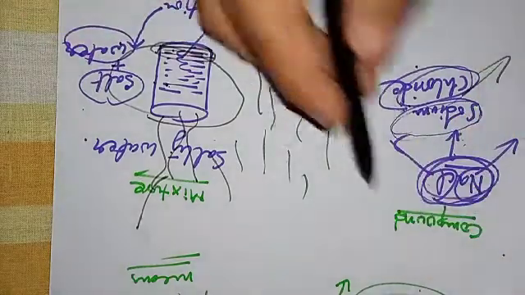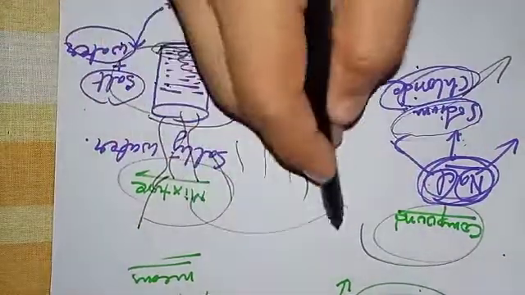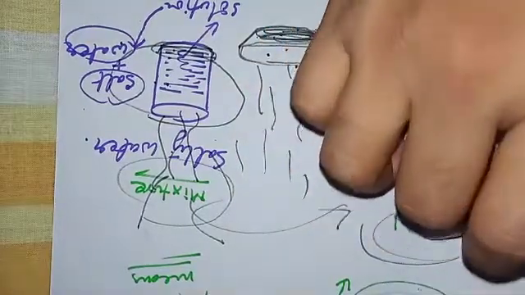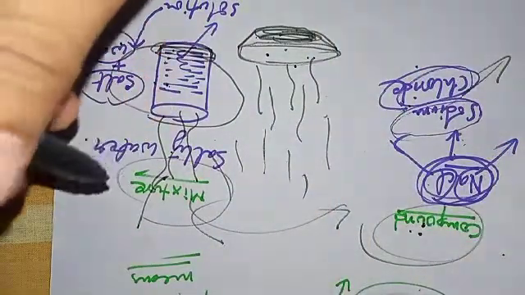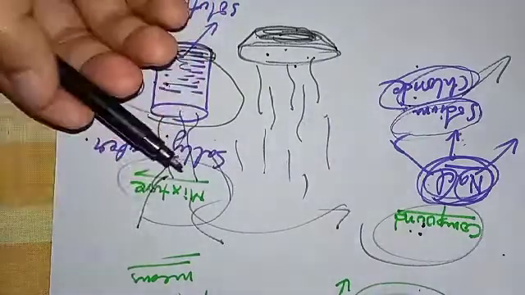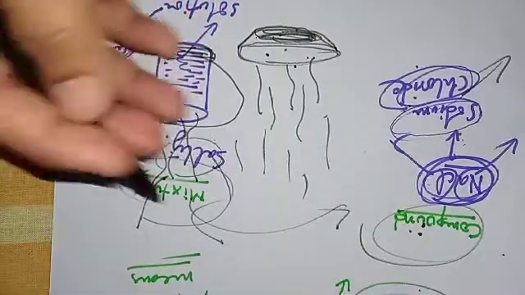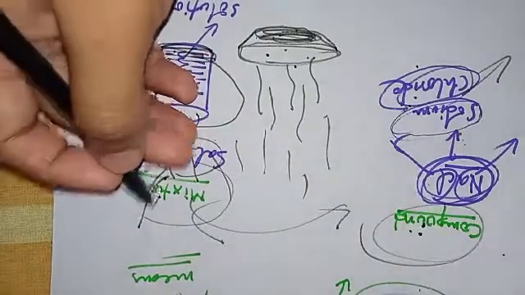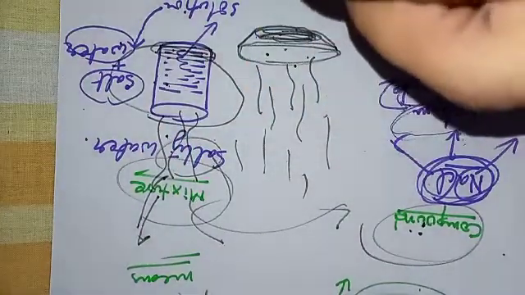So this is the difference between a compound and a mixture. The main difference is that we cannot separate a compound by physical means. That's why it's a pure substance. Whereas in mixtures, we can separate the constituents by simple physical means. We don't need chemical means at all here. Mixtures are impure substances. Hope the concept is clear to you.